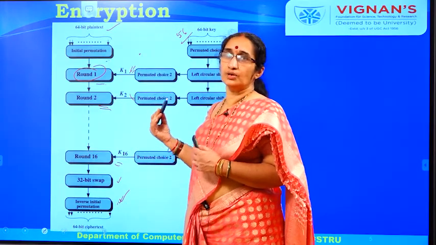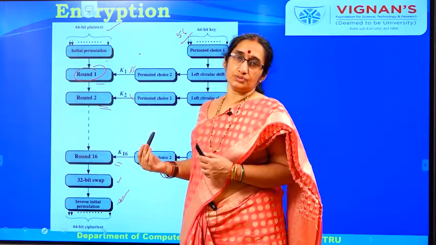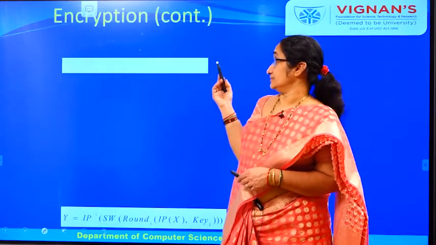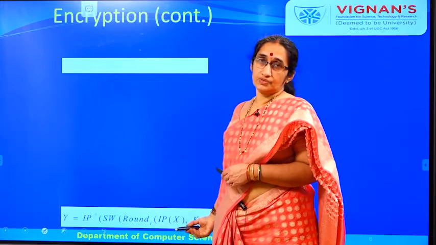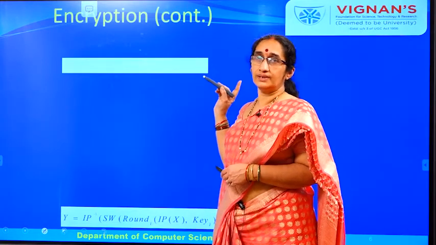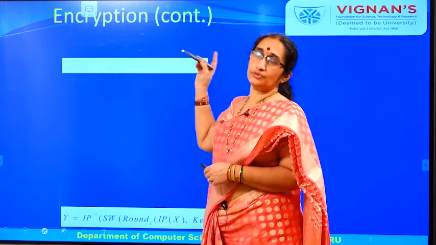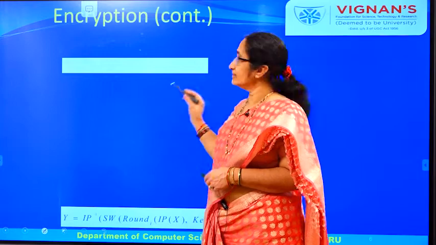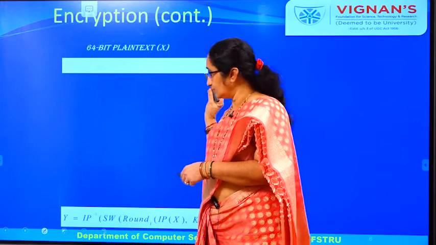So why we do all this process is to provide a service called confidentiality. This confidentiality service we provide only for those persons who will be knowing the keys. So the sender will be knowing the key, and the same key must be sent to the receiver in a secured manner, and that key has to be used both by the sender and the receiver. Sender uses that key for encryption and receiver uses that key for decryption.